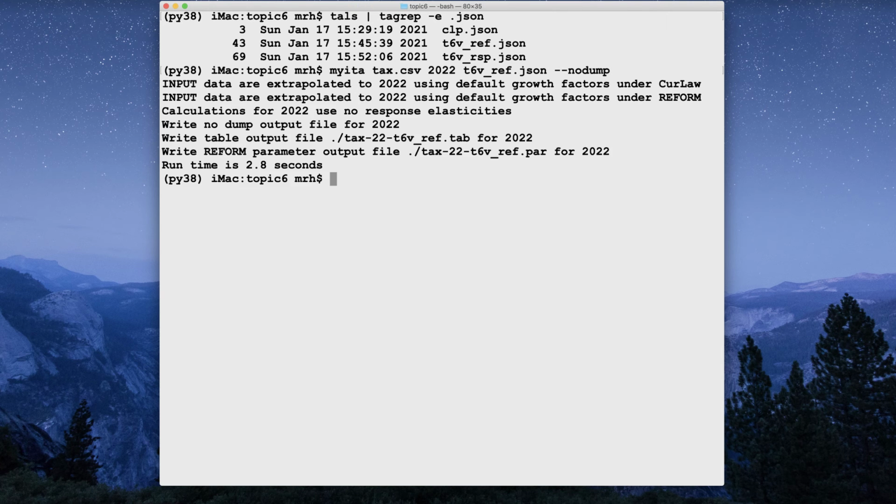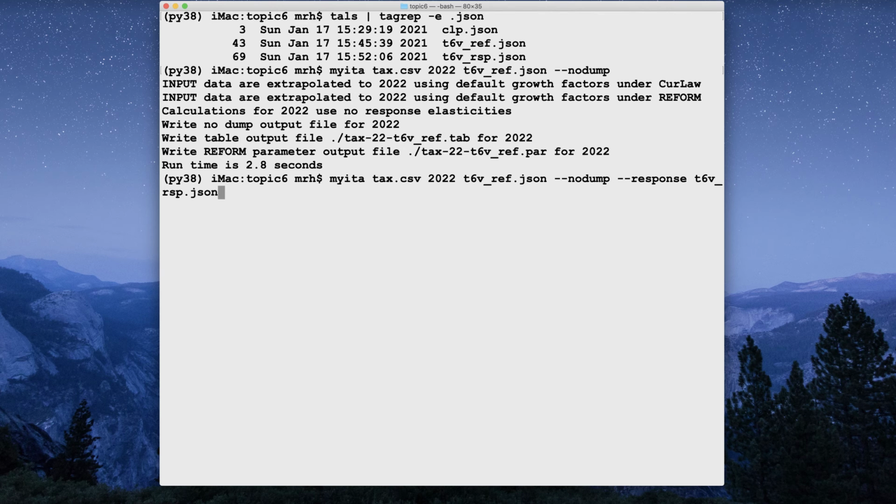We did that before, but I'm just doing it again here to make it all clear what's happening. And then we're going to add the response option, and we're going to say we want to use the response assumptions that are in this JSON file. So I'm going to copy that to the clipboard and then paste it onto the command line. And then I'm going to hit the return key.